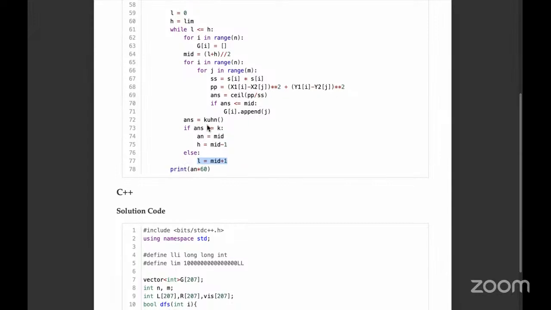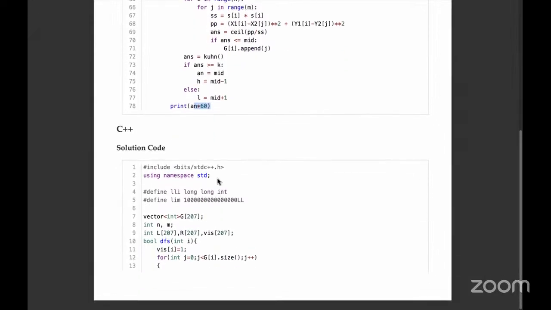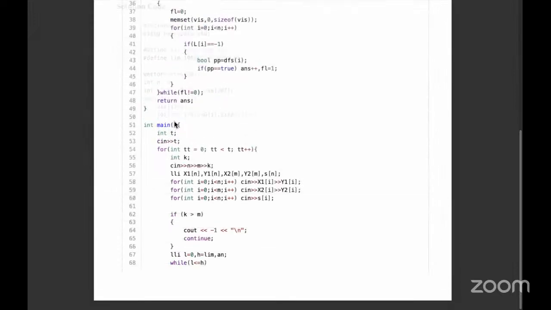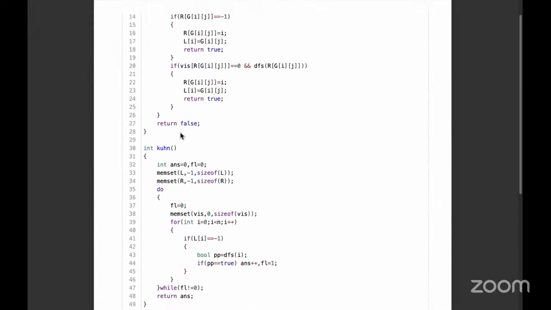Finally, you should note that all the amounts are given in minutes, but we have to print it in seconds. So in the end, we have to print the answer multiplied by 60. Right, so that is how to solve this question. We also have similar solutions in C++, C, and Java. The logic remains exactly the same.